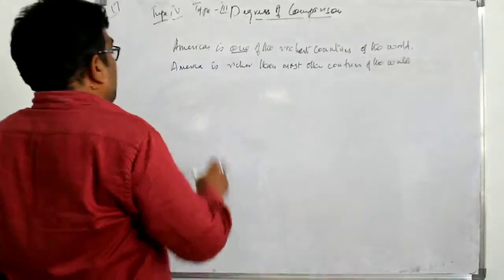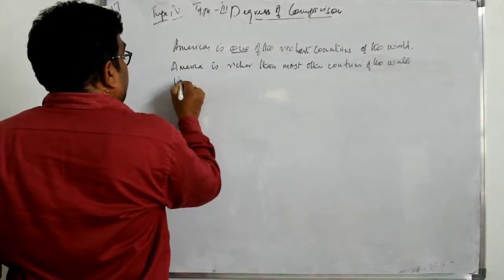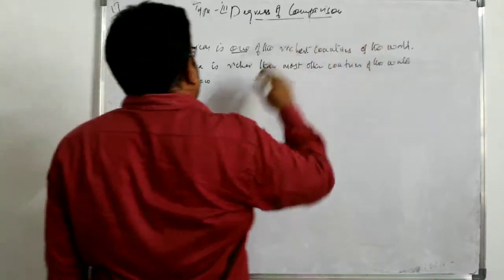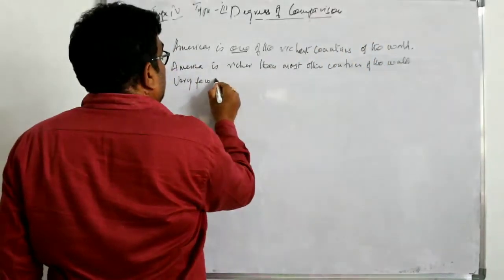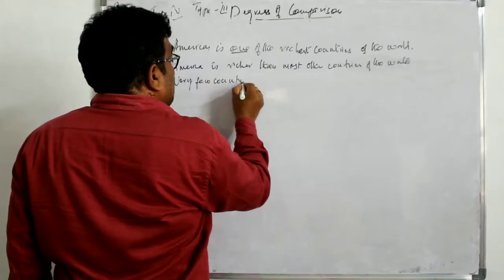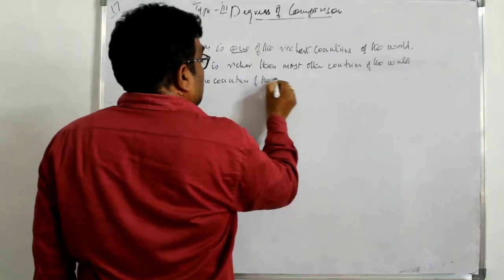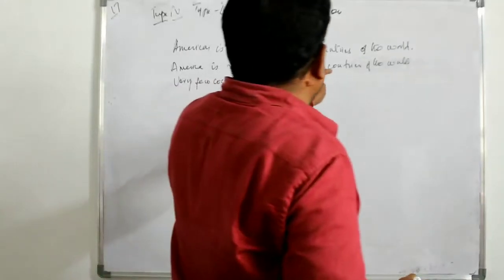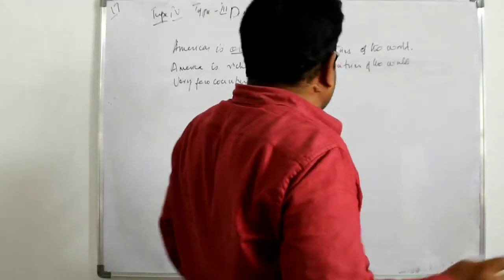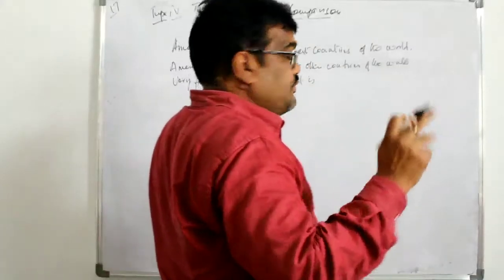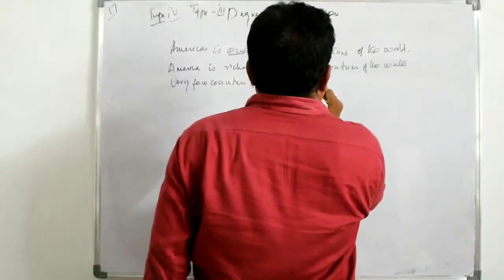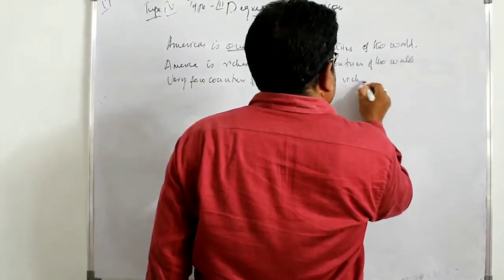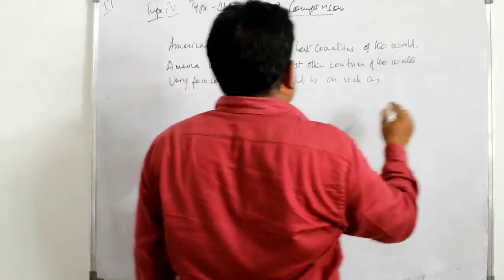Now, in positive, very few, the last part, very few countries of the world is the positive degree of richest is rich, which has to be placed before as and as: as rich as America.